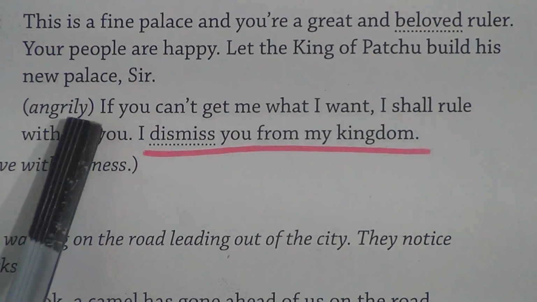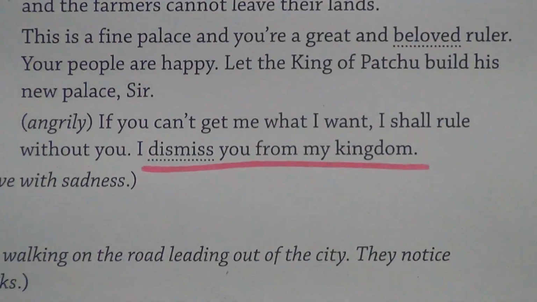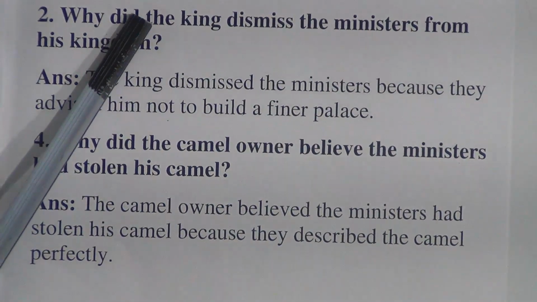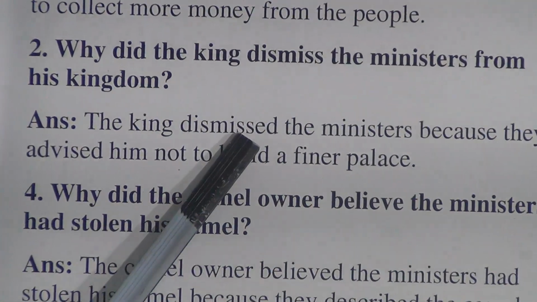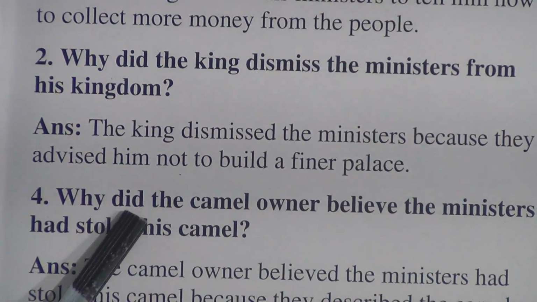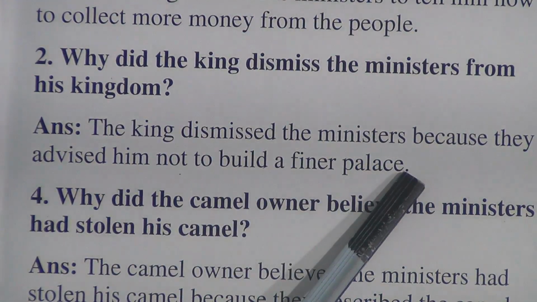If you read these passages, you will understand the answer. Number 2 answer: the king dismissed. Again, did is given in the question, that's why dismiss is in past indefinite tense. The king dismissed the ministers because they advised him not to build a fine palace.